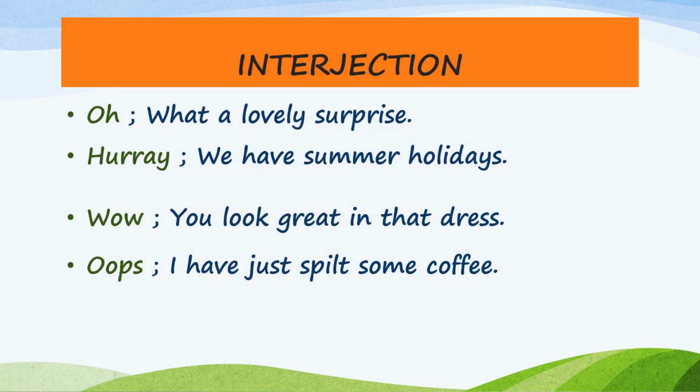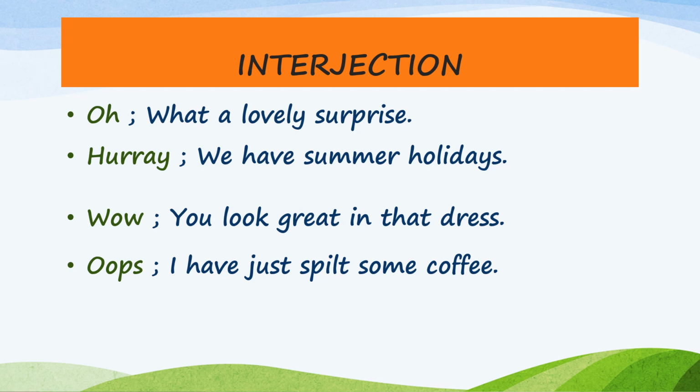Let us look at few sentences, children. Oh, what a lovely surprise. Hooray, we have summer holidays. Wow, you look great in that dress. Oops, I have just spilled some coffee. So in the first sentence, children, oh, when it's a surprise moment, we use the interjection oh. And second sentence, hooray!